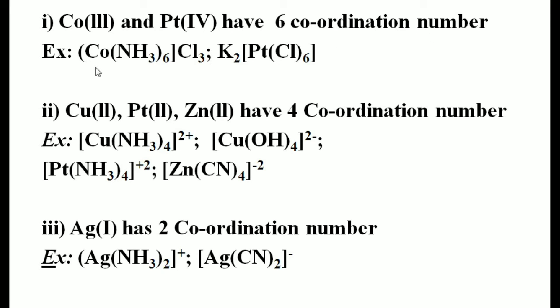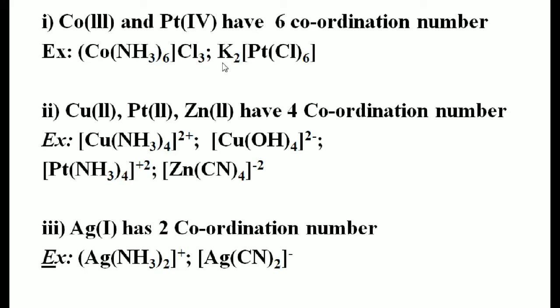For example, students, if you take hexaamminecobalt(III) chloride, [Co(NH3)6]Cl3. In this example, there are 6 NH3 ligands, 6 ammine ligands directly connected with the central metal cobalt. Therefore, in this complex, the central metal is cobalt, its coordination number is 6, and its oxidation state is 3.